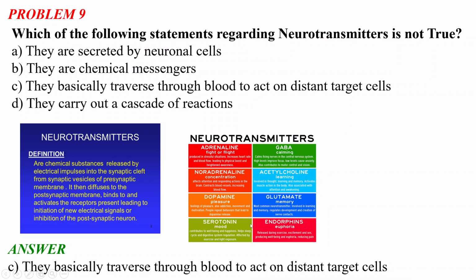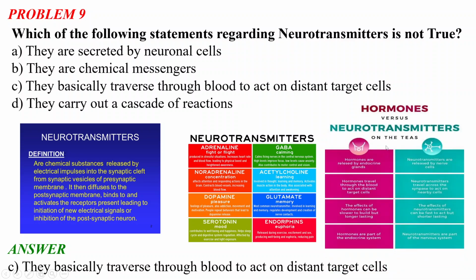Serotonin is for mood, and it contributes to well-being and happiness, helps in sleep cycle and digestive system regulation, and is affected by exercise and light exposure. And there are endorphins, which are for euphoria. They are released during exercise and excitement, producing well-being and euphoria and reducing pain. So these are a few important neurotransmitters.